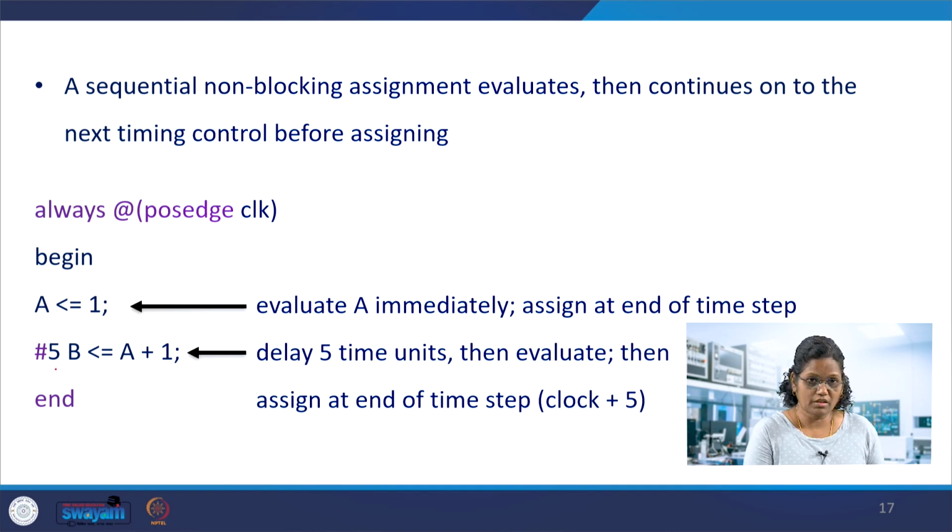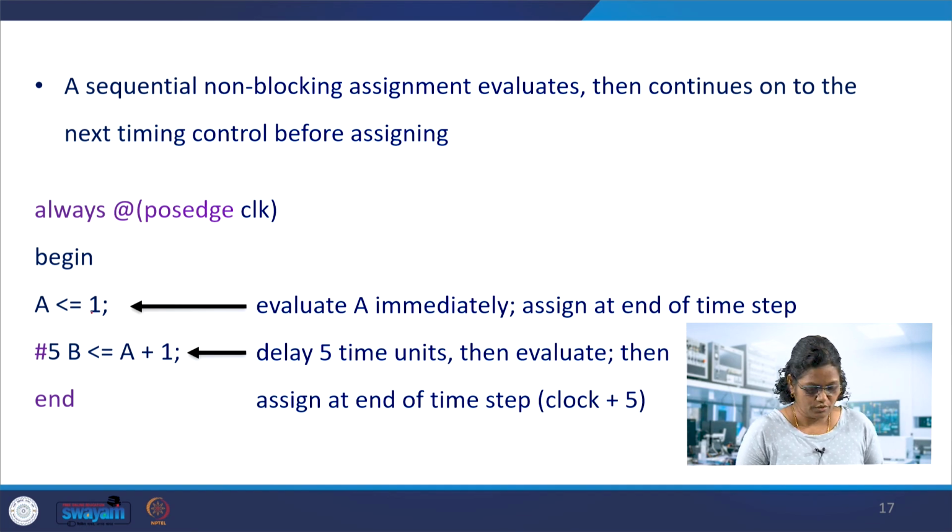Because the next statement has a delay of 5, A is 1, and A plus 1 is evaluated and assigned after 5 time units. So at the end of clock 5, B is getting the value 2. A is getting 1 at the end of the current time step 0.